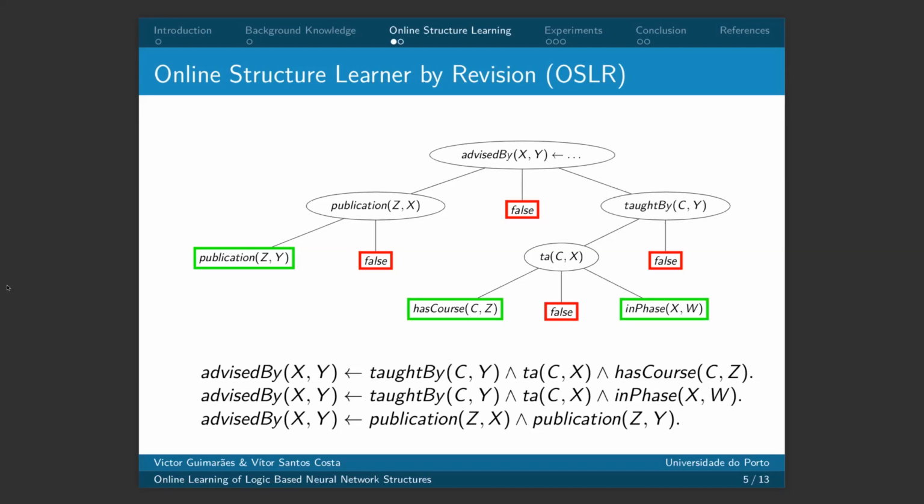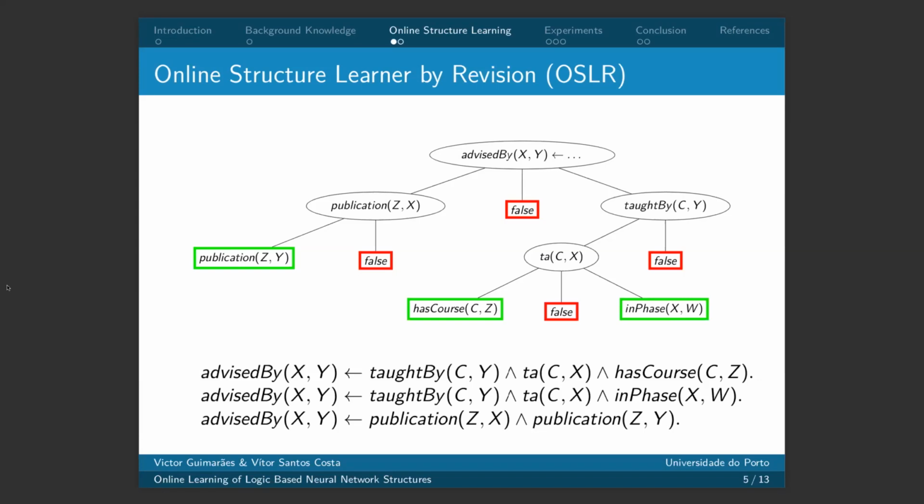Here we have a theory of three rules. All of the rules start with the same predicate in the head, and they are represented by a single tree. If there were rules with different predicates in the head, there would be a tree for each predicate appearing in the head of the rules.